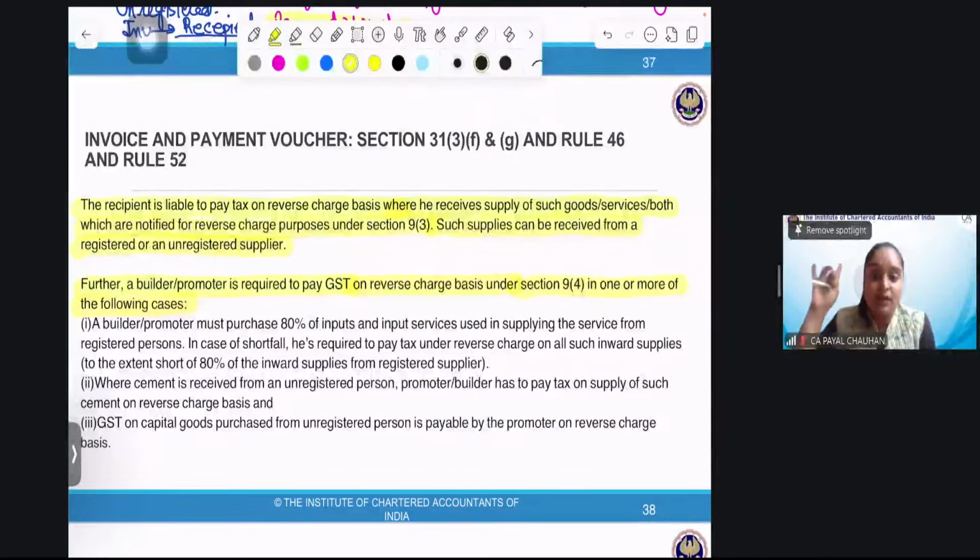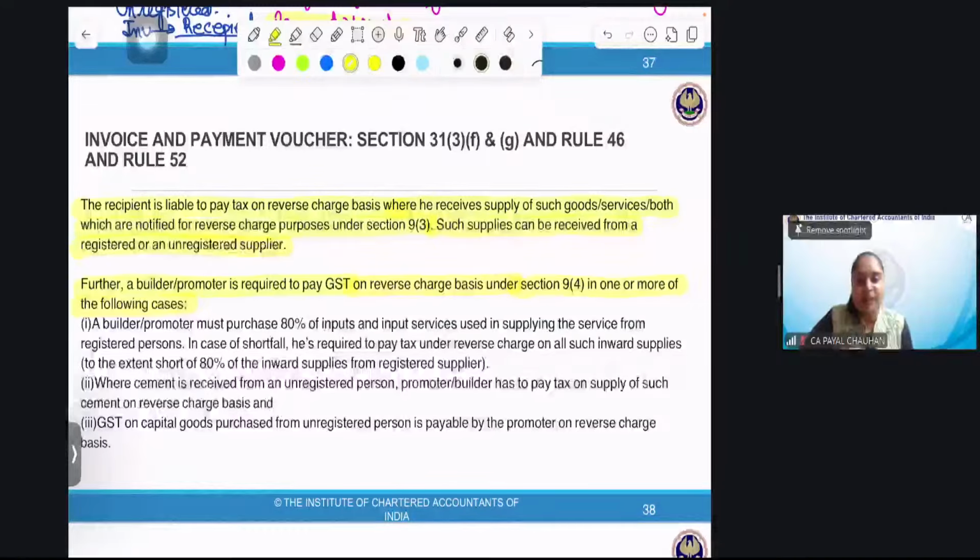It is not covered under the 80%. I am just recapitulating that. I just need to tell you under 9(3), the supplier can be registered also and unregistered also. And under 9(4), the supplier is only unregistered. Then only RCM provisions are applicable, otherwise not. Did you people understand that point?